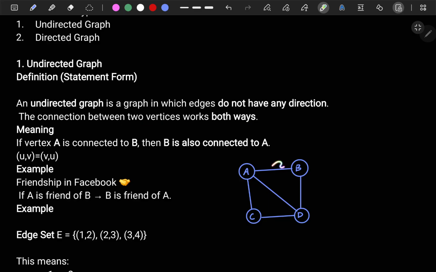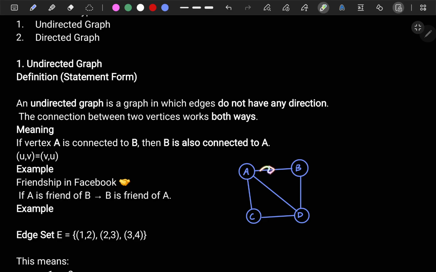That means, for example, if there is a direction, then what will happen? I will represent it like this. This is called a direction. That means A is connected to B, but B is not connected to A. If I'm not giving this direction, then what is the meaning of this? A is connected to B, but B is also connected to A, so the connection works both ways. But if I put the direction like this, then A is connected to B, but B is not connected to A.